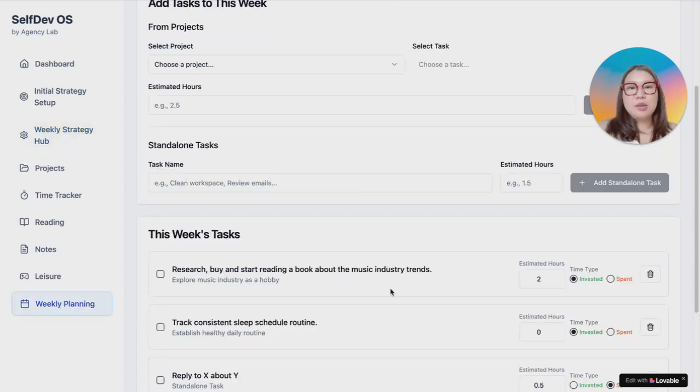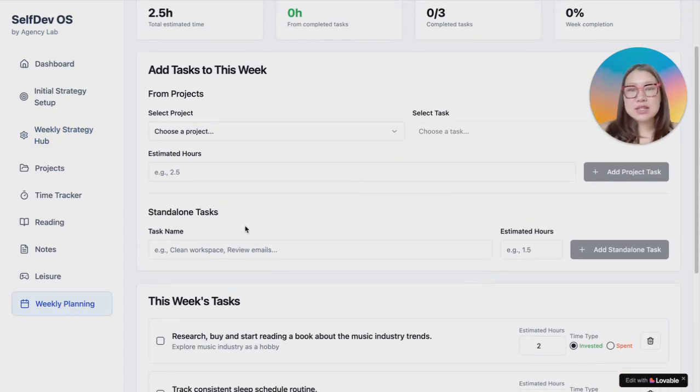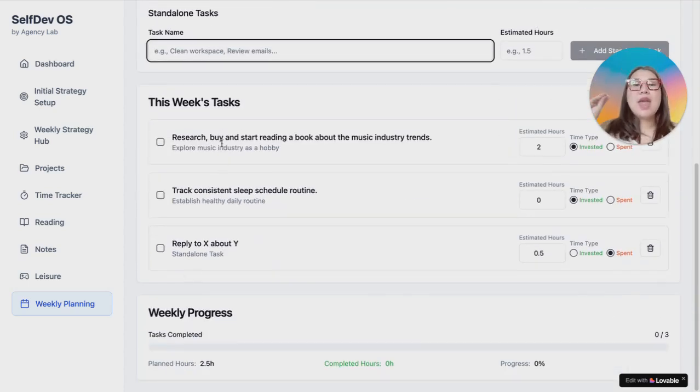Moving on, we can go to the weekly planning. So inside weekly planning, Thomas can add specific tasks for the week. He can pull tasks from his active projects, or he can add standalone tasks like errands or admin work. That's where the big goals get broken down to actionable items, and I prioritize them for the upcoming week.